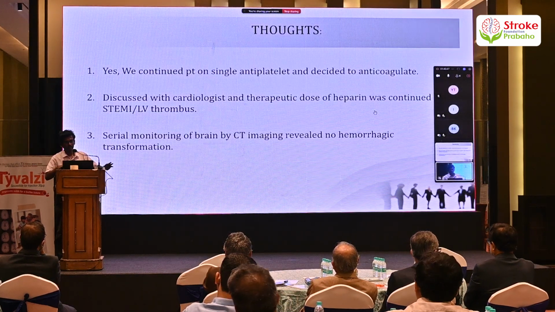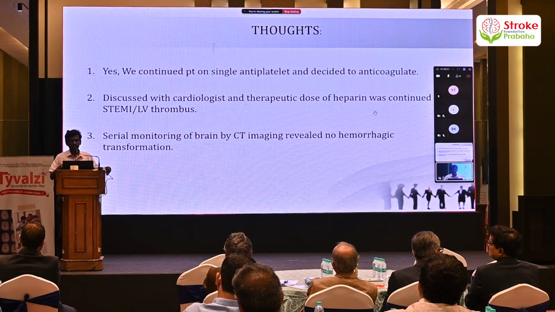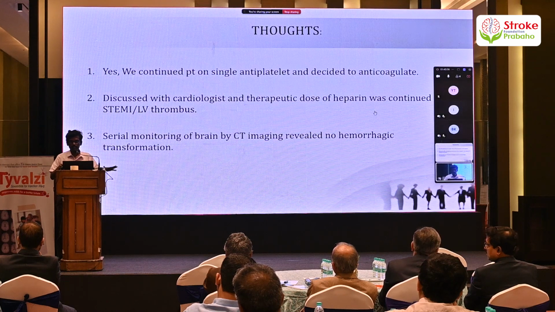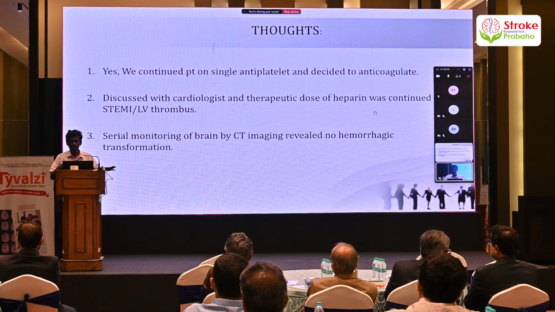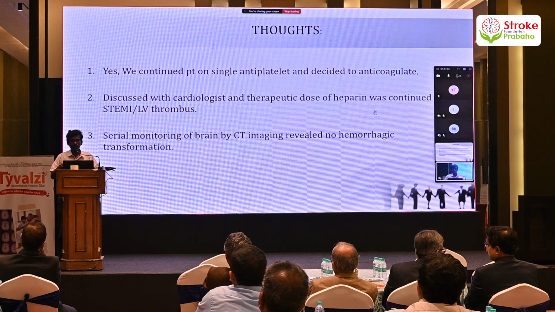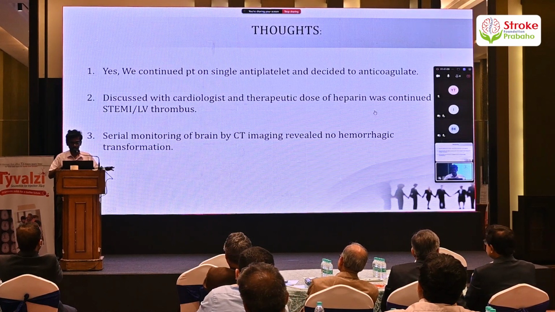And at this point, we continued the patient on a single antiplatelet. We decided to anticoagulate with therapeutic doses of heparin. We discussed with the cardiologist, and therapeutic doses of heparin were continued for STEMI as well as the left ventricular thrombus. And serial monitoring of the brain was done with imaging, and there was no further hemorrhagic transformation.